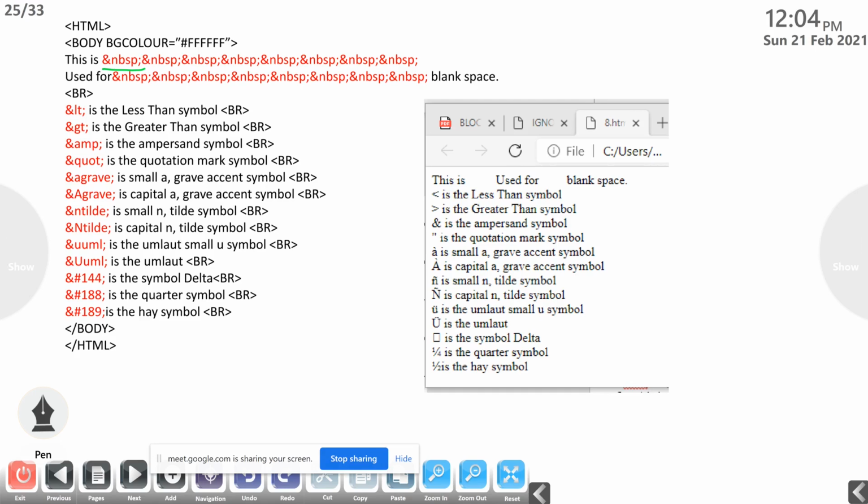Here some non-break spaces are used. These are 1, 2, 3, 4, 5, 6, 7, 8 spaces that we used over here. It will put that many spaces after printing this is. Then after that it will print used for. How many non-break spaces will be displayed over there? 1, 2, 3, 4, 5, 6, 7, 8 blank spaces will be printed over there. Then after those blank spaces, it will print the rest.